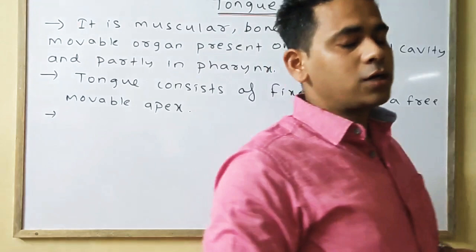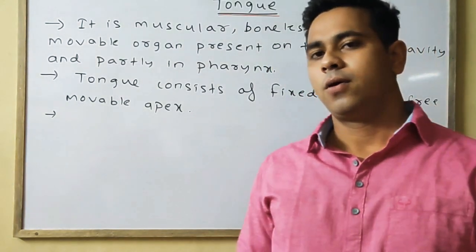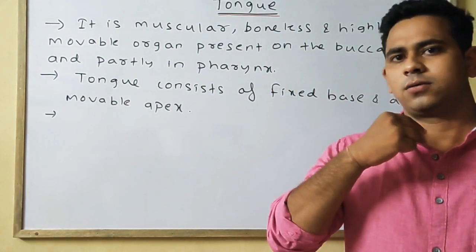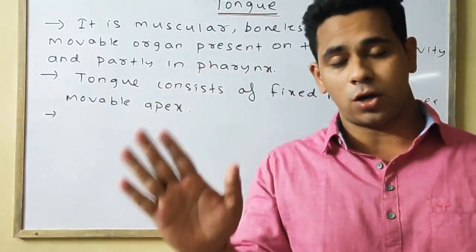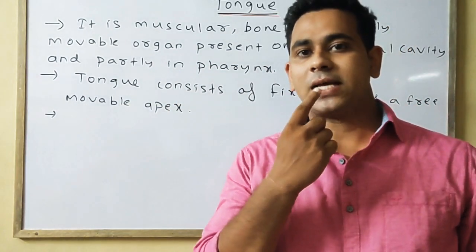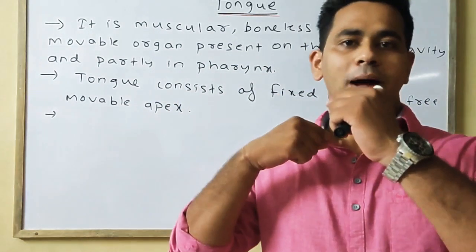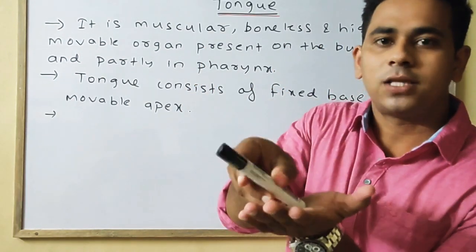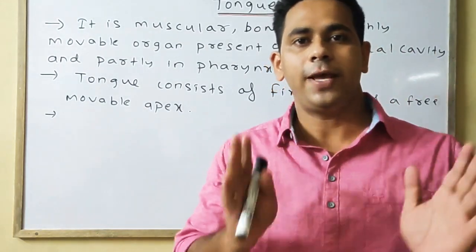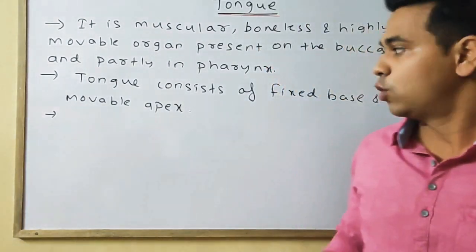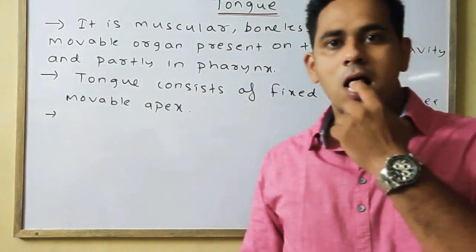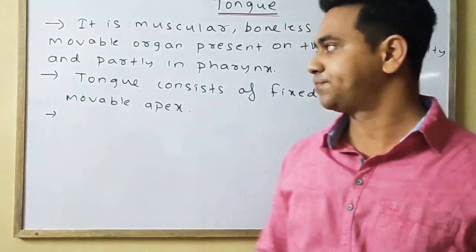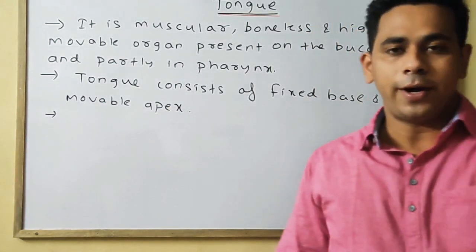Means tongue consists of two major parts. One is the base, other one is the apex. Base is fixed on the floor of the mouth, but the apex, this one is the apex and the posterior part is the base. Base is fixed, but the apex, means this one, is free and movable. So the movable part, this one, is the apex, and the fixed part is the base.